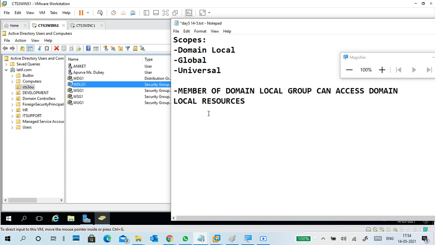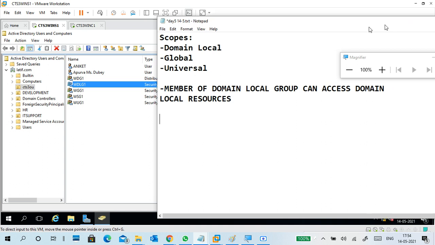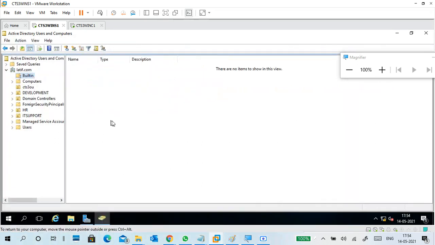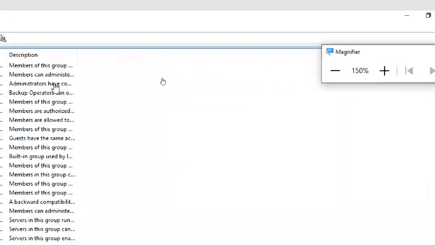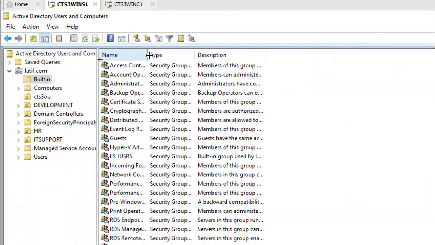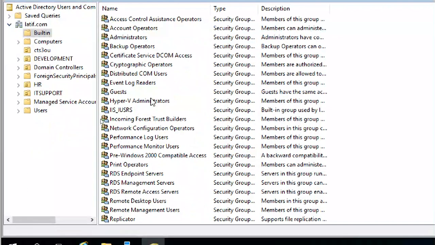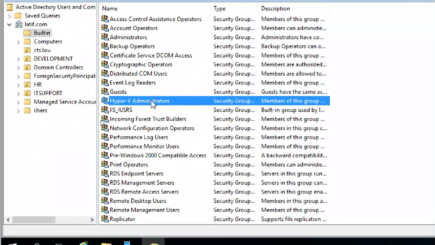This is about one part of groups, and other groups I will also show you. There are different groups available in built-in and other places. If you are a member of one of these groups, you will get different rights.